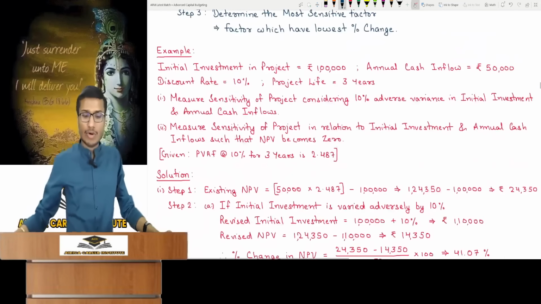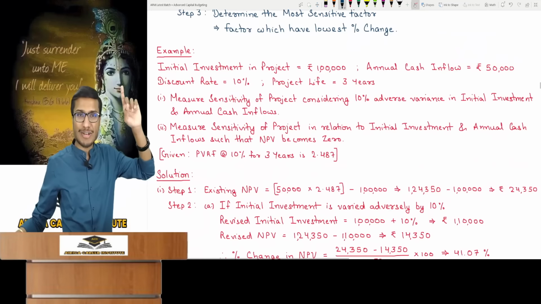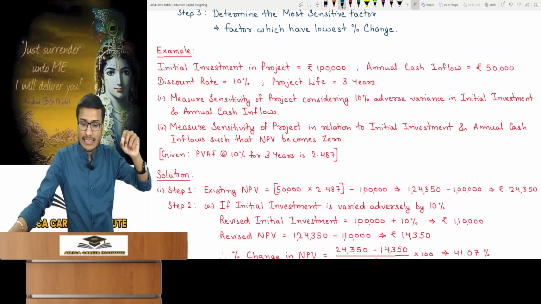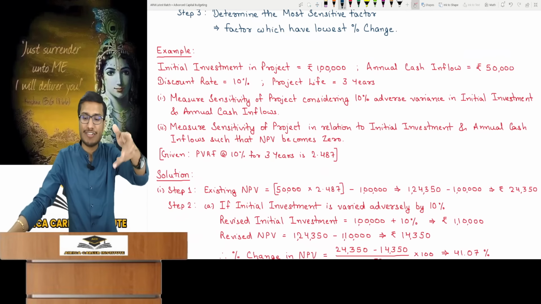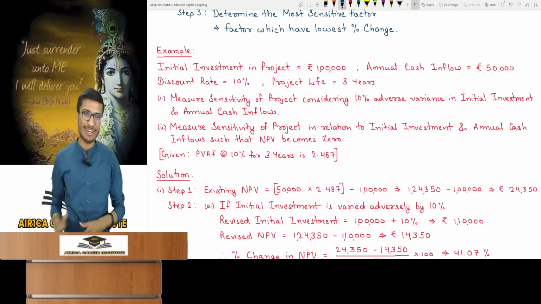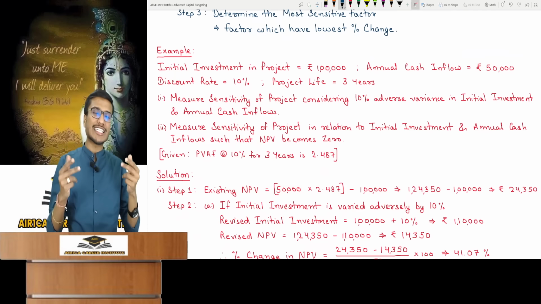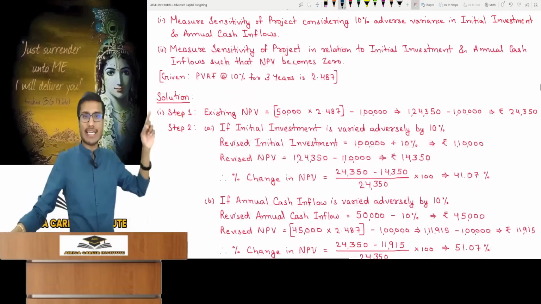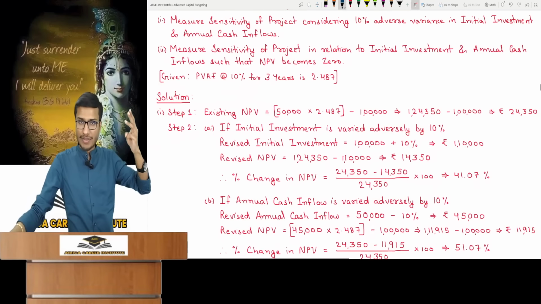You'll get more clarity from an example where initial investment amount, annual cash flow, discount rate, and project life are given. First, measure project sensitivity with a 10% adverse change in initial investment and annual cash flow. What if the initial investment or the cash flow changes 10% adversely? Existing NPV: apply PVA for 3 years to 50,000 at 10% and subtract the initial investment.